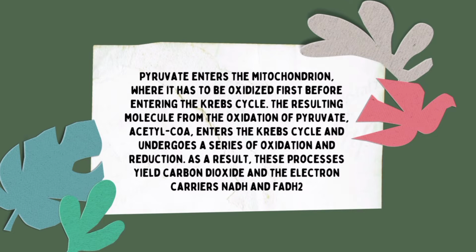Pyruvate enters the mitochondrion, where it has to be oxidized first before entering the Krebs cycle. The resulting molecule from the oxidation of pyruvate, acetyl-CoA, enters the Krebs cycle and undergoes a series of oxidation and reduction. As a result, these processes yield carbon dioxide and the electron carriers NADH and FADH2.